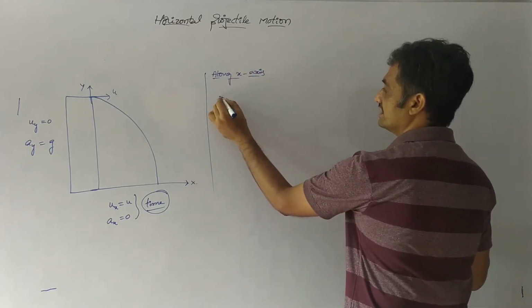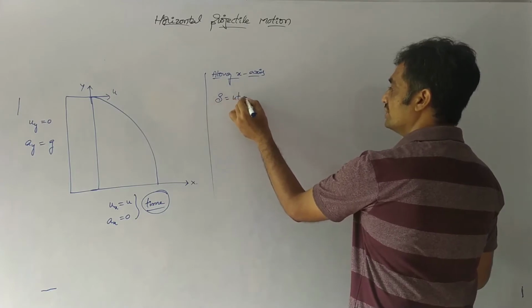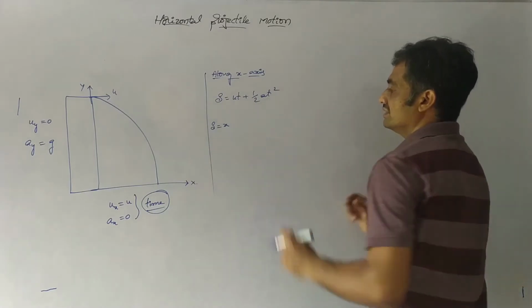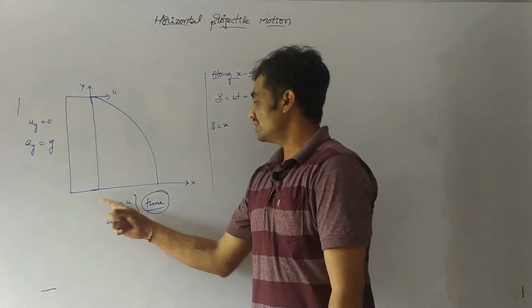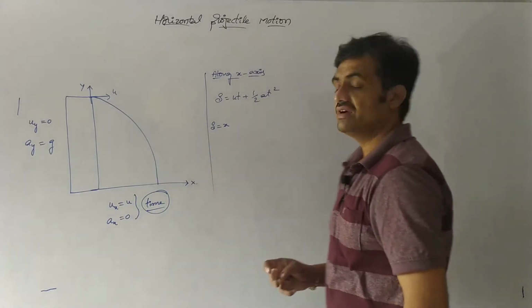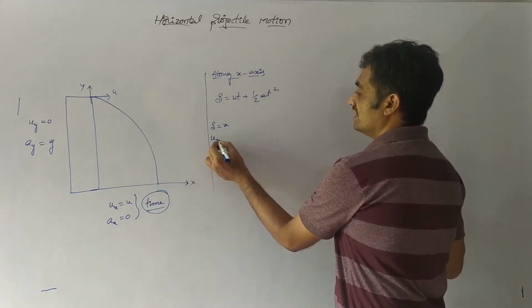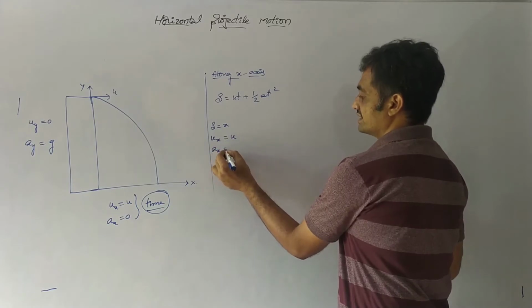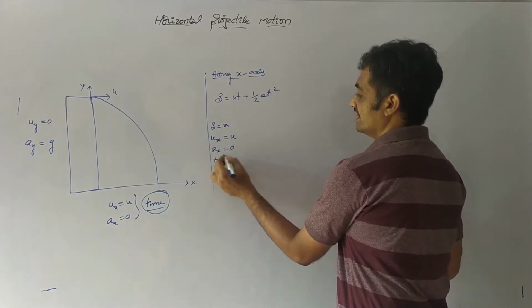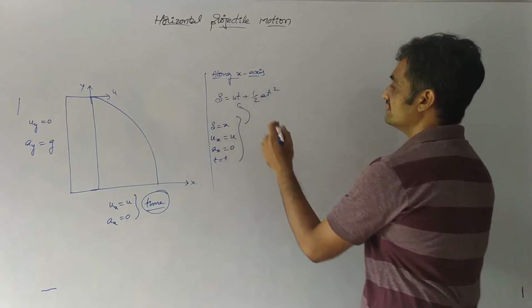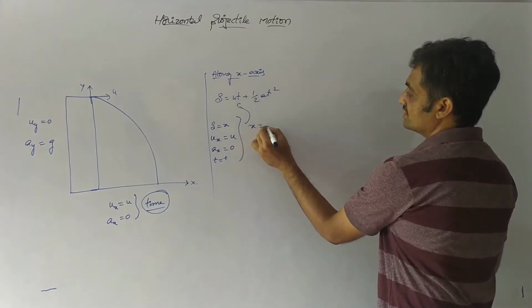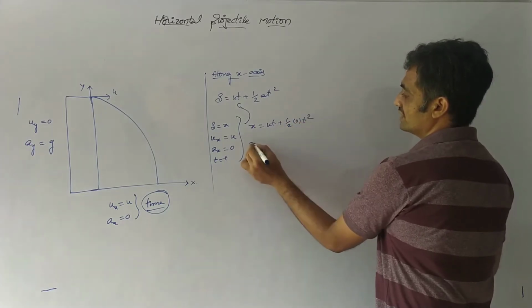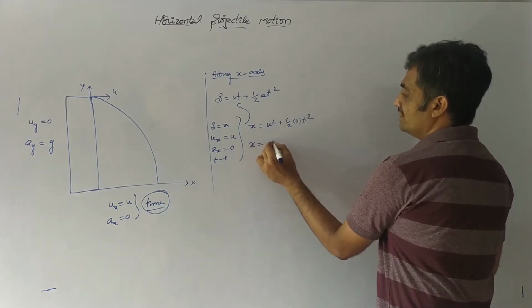Let us consider the equation s equals ut plus half at square, where the body has travelled along the horizontal with a displacement of x, the velocity along the x-axis is equal to u, the acceleration along the x-axis is 0, and time is t. If we substitute these values in this equation, we have x equals ut plus half into 0 into t square. So we have x equals ut.